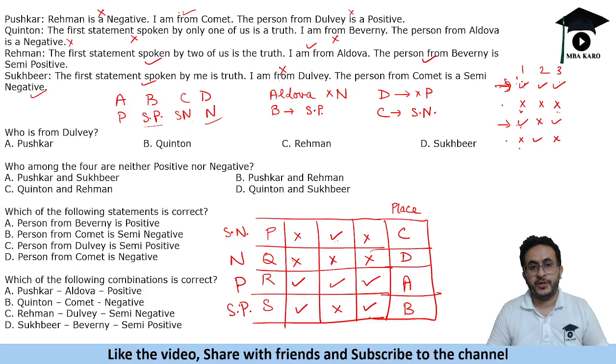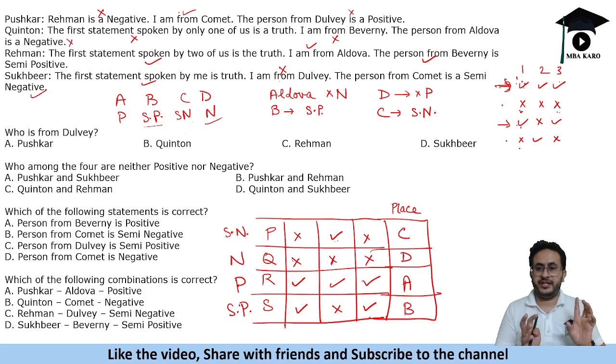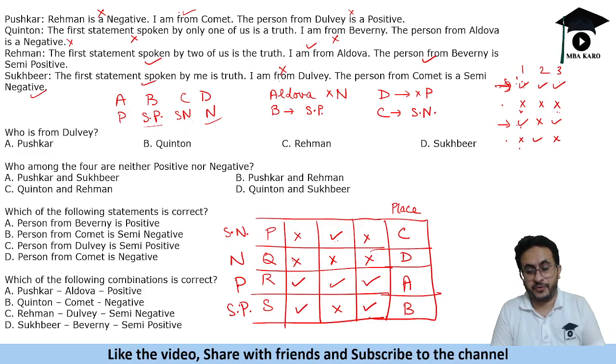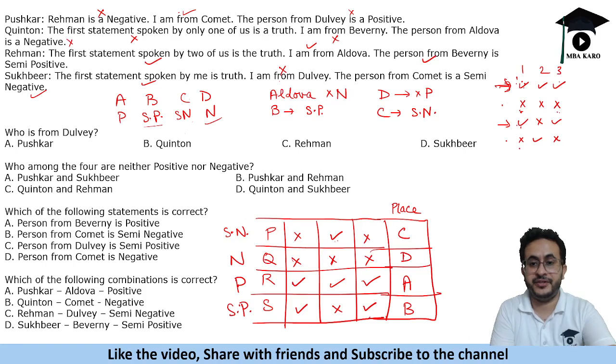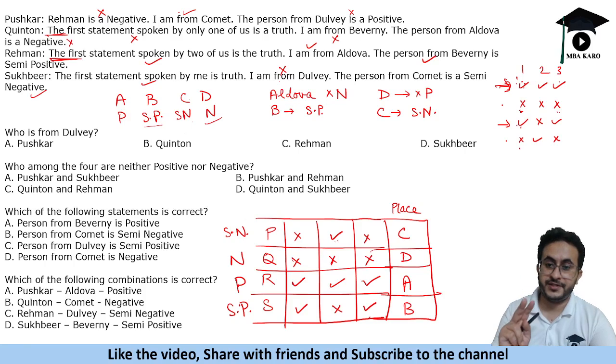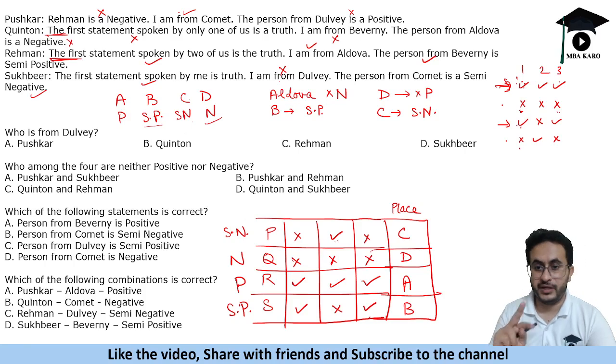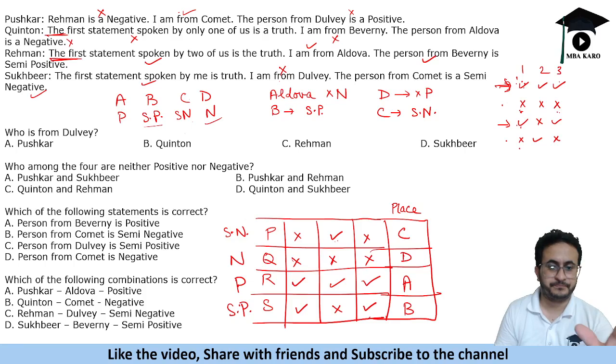So this is how we solve the conditions and find out who belongs to which tribe, which statement is true or false. So how do we solve these binary logic based questions? Either by contradictory statements or from the information that we already know. In the previous set also, the ball picking, we knew some of the statements and then figured out whether the statement is true or false. In this case, we knew that the first statement by 2 people are true and by 2 people are false.